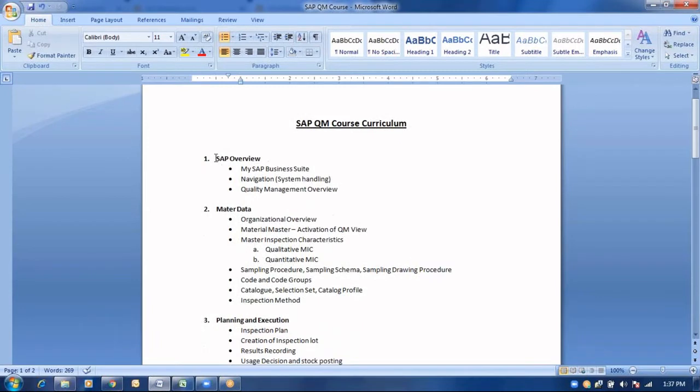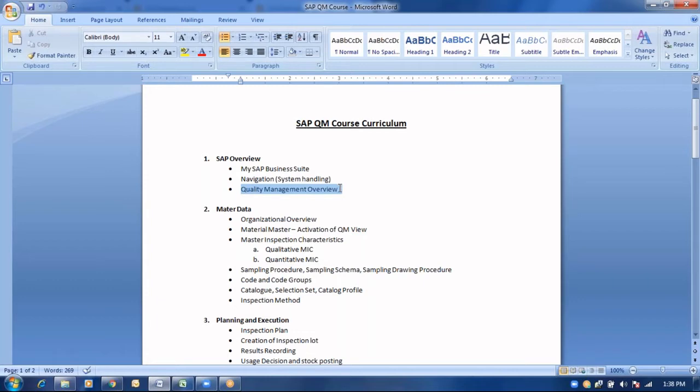Okay, the first chapter, the SAP overview, covers navigation. For example, if anyone is new to the SAP system or to an SAP functional module course, they will learn how to log in to the SAP system, how to navigate in the SAP system, and what sort of options they have to define in terms of default settings. It also covers the quality management overview.